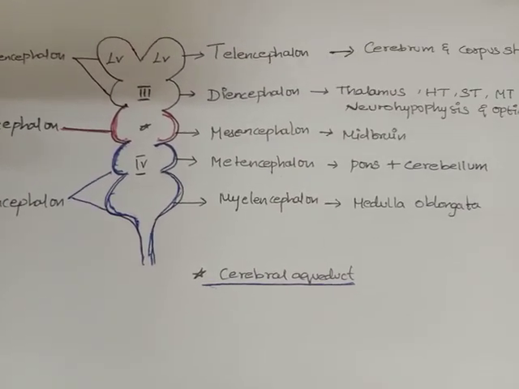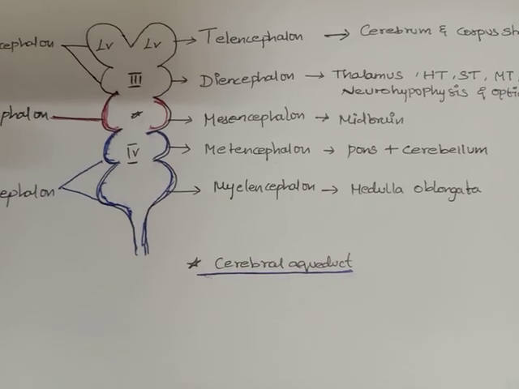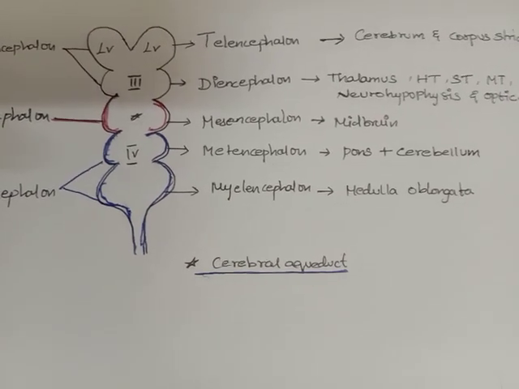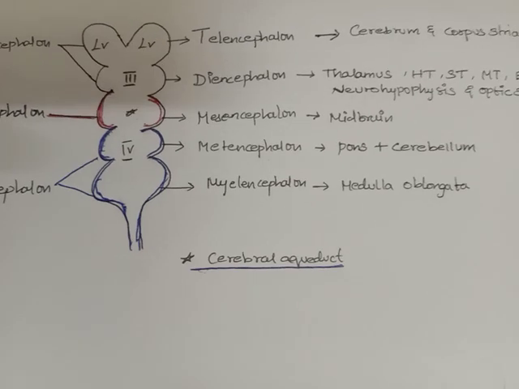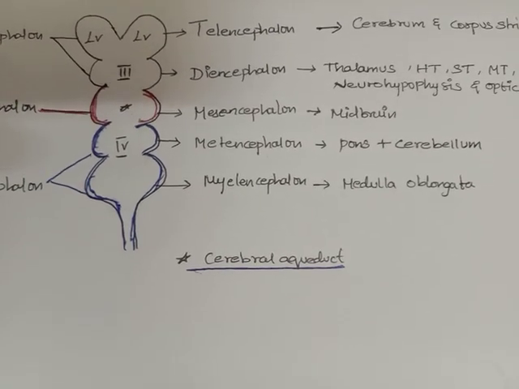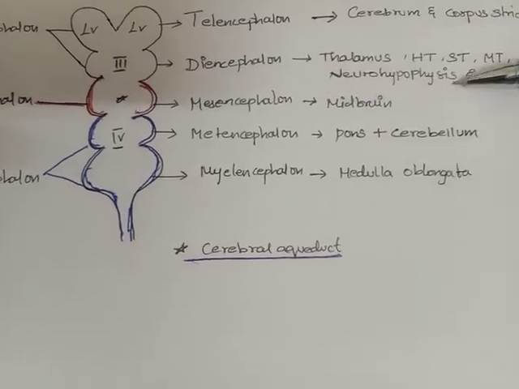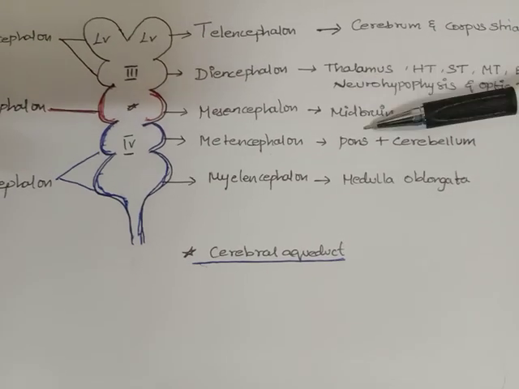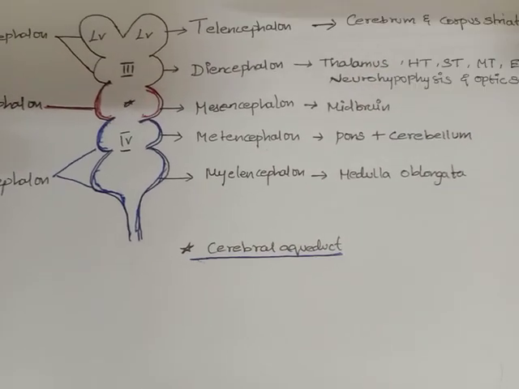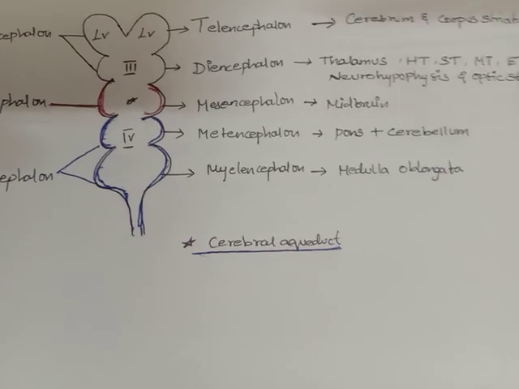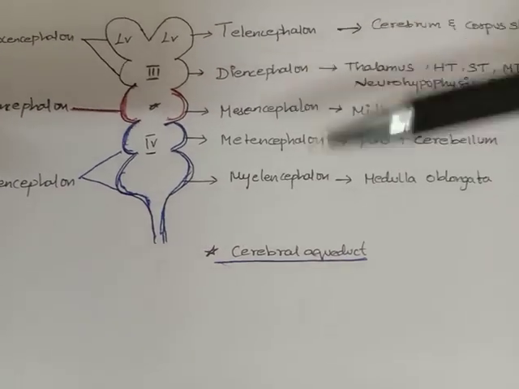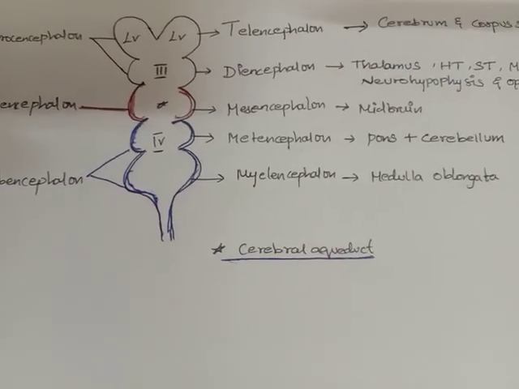The telencephalon consists of the cerebrum and the corpus striatum. The diencephalon consists of thalamus, hypothalamus, subthalamus, metathalamus, epithalamus. It also consists of the neurohypophysis, which is nothing but the posterior pituitary. So the midbrain is the mesencephalon; pons and cerebellum are the metencephalon; the myelencephalon is the medulla oblongata. Next session we will see about the third brain vesicle.